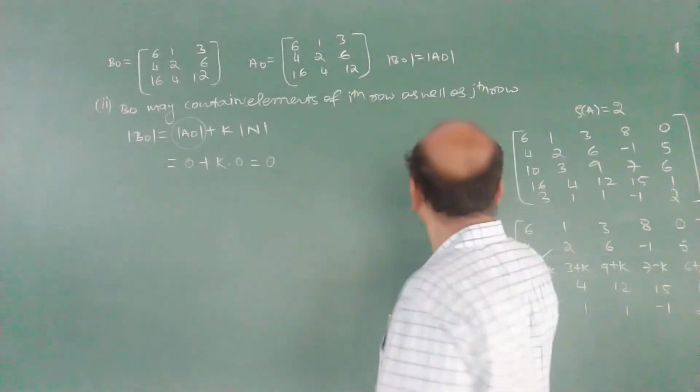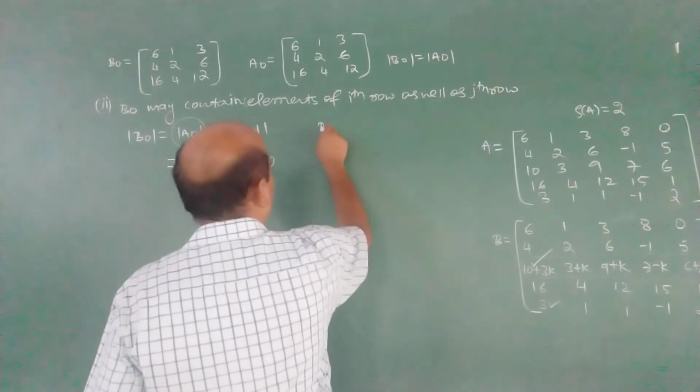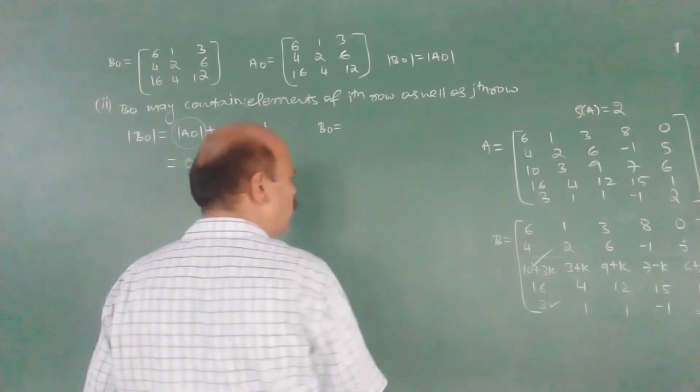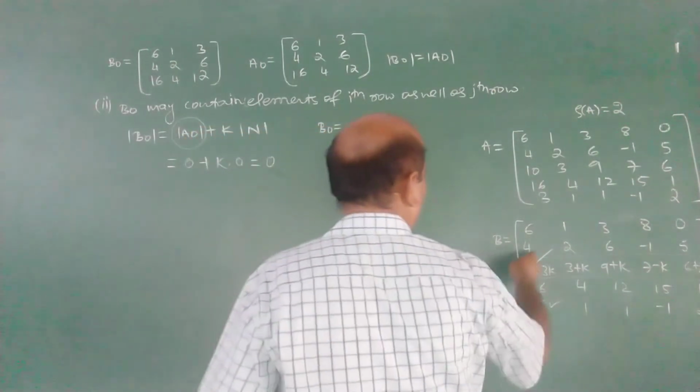Now, as in this example, I take B naught, where both rows are taken here.